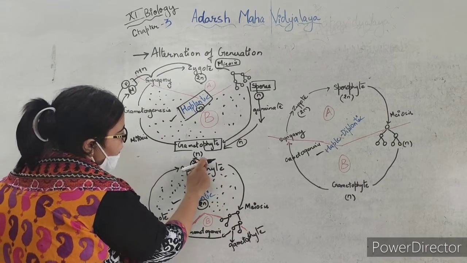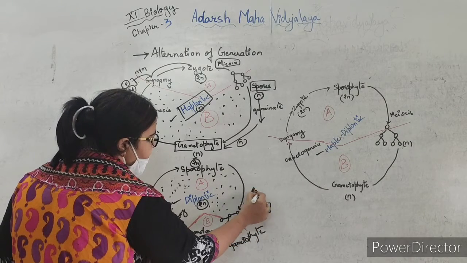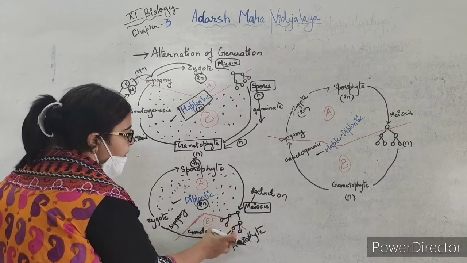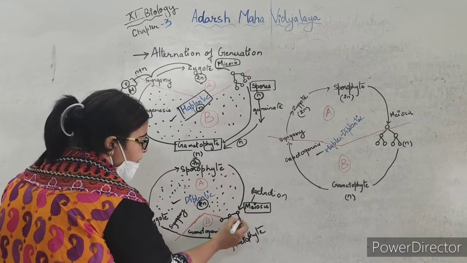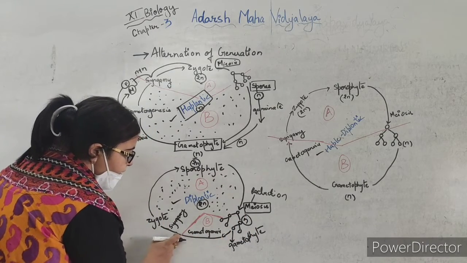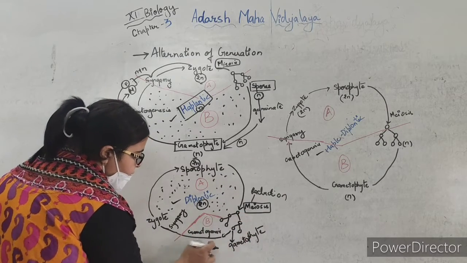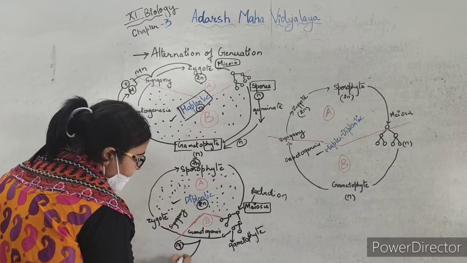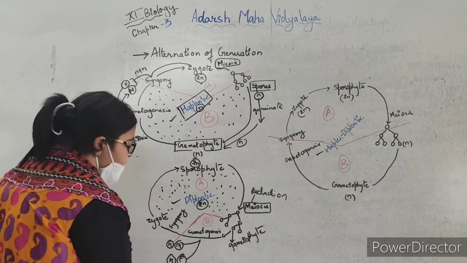Now this will undergo meiosis. Here we are writing meiosis because it is the reduction division, and it will produce spores, or gametes, which will be n, haploid. The spores will undergo gametogenesis, and the male and female gametes will be haploid, as we got meiosis, the reduction division.